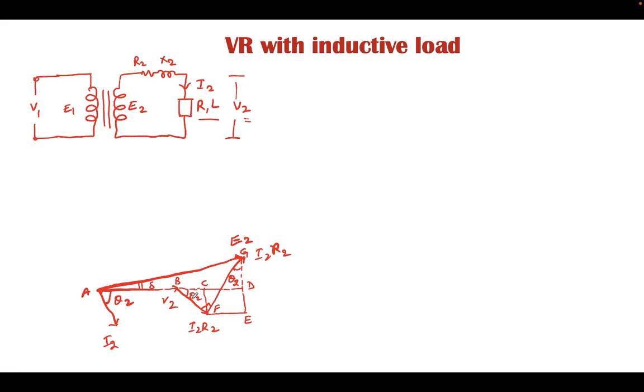Now, knowing this vector and this angle, we can find out BC. BC is equal to I2 R2 cos theta 2. Similarly, we can find out EF.